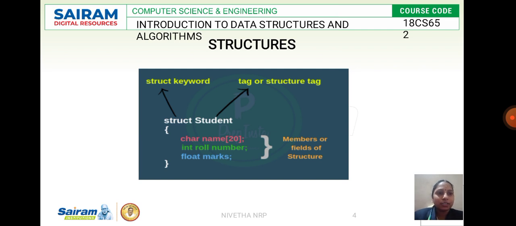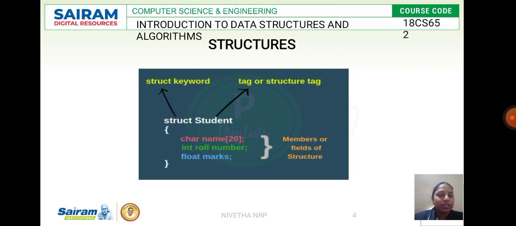Generally this is what a structure is. You have struct, which is a keyword, and a tag for that struct: you give it a name, the structure tag. Then you initialize the members. If it is an array, we give only int a of 20, like that.